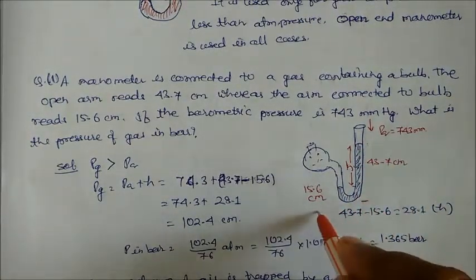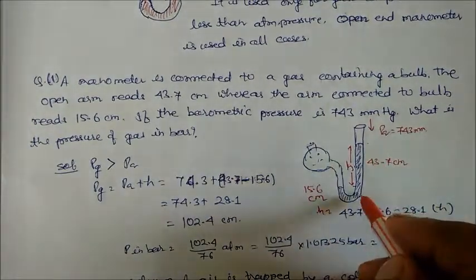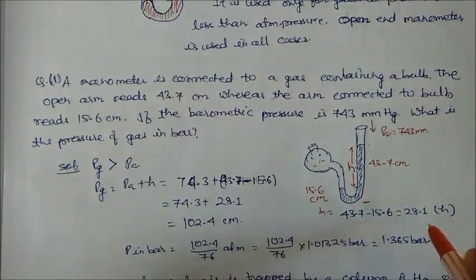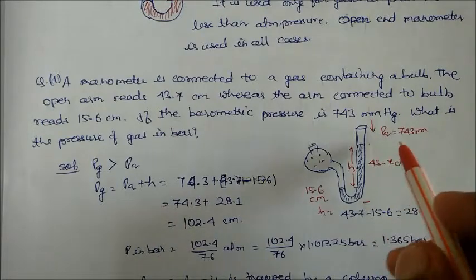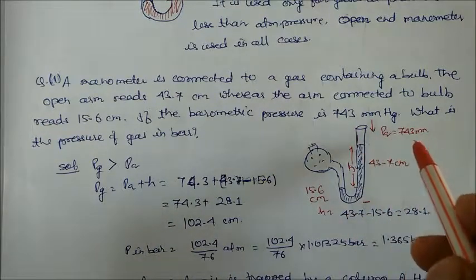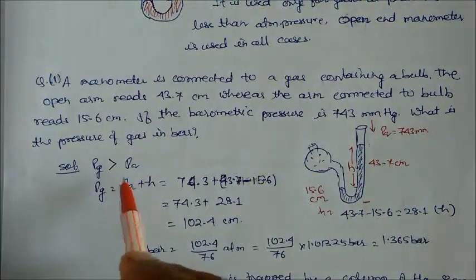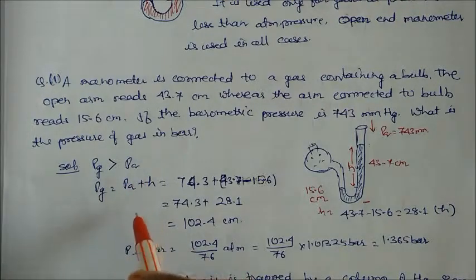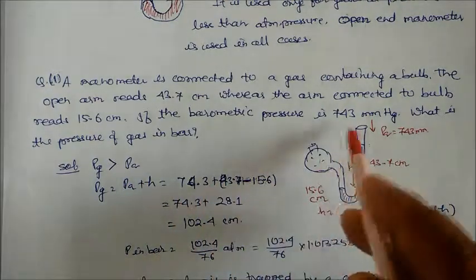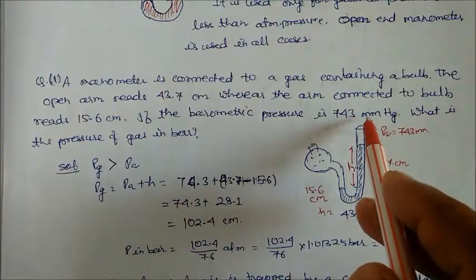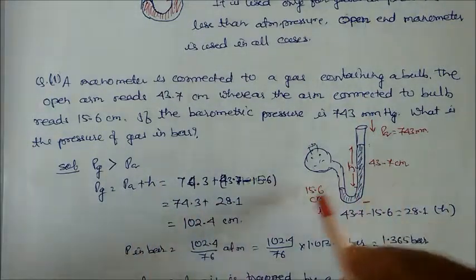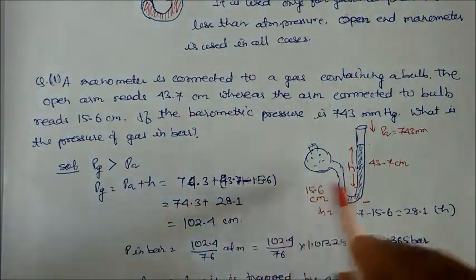So what will be the height? The height will be the whole difference minus this one, so we get 28.1 centimeter, and outside the pressure is 743 millimeter. Definitely the pressure of the gas is greater than the pressure of air, so we will add this one, 74.3 centimeter. It is given as 743 millimeter, so you convert it into centimeter because the other values are in centimeter. You have to take a common unit every time.